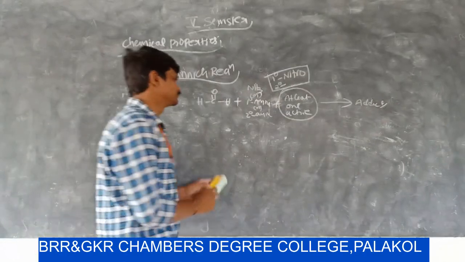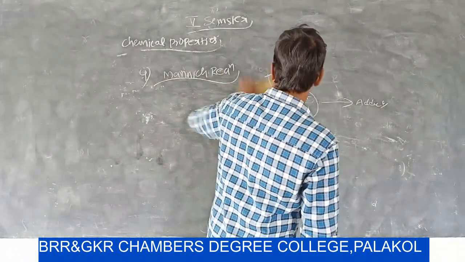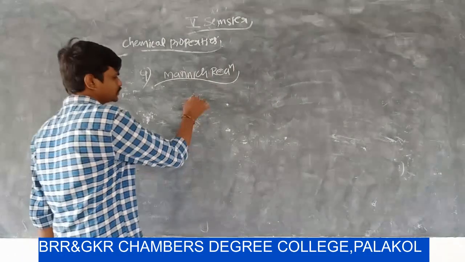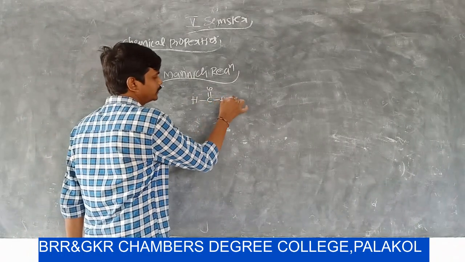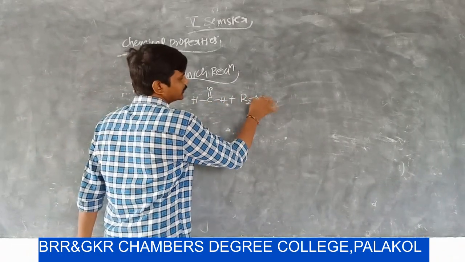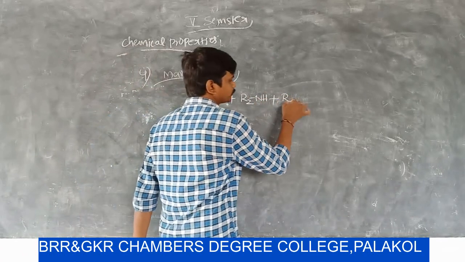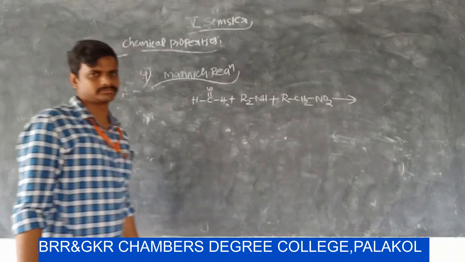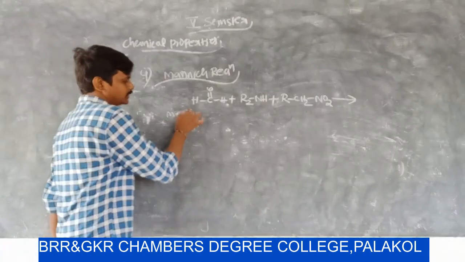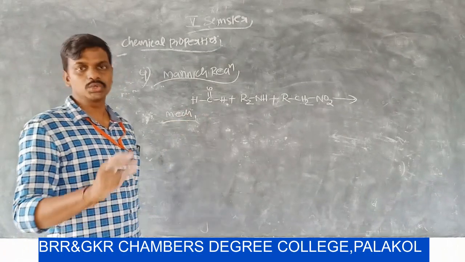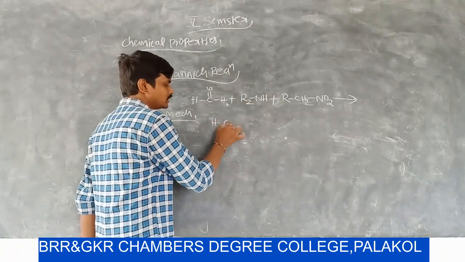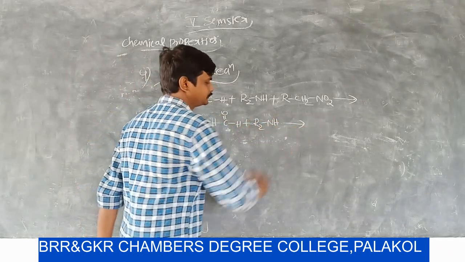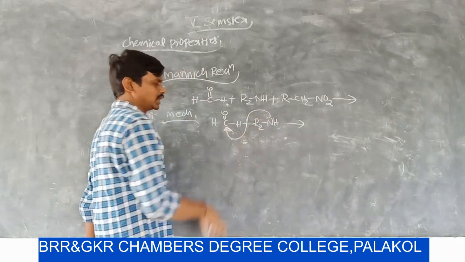Let us see the mechanism of how the product will be generated. So here the reaction is formaldehyde plus, here I take, secondary amine and primary nitrohydrocarbon. Let us see the mechanism. The Mannich reaction follows a two-step mechanism. In the first step, the formaldehyde reacts with secondary amine and generates an iminium salt.